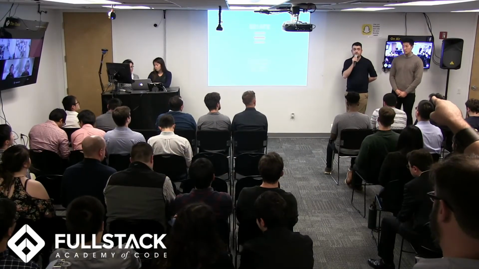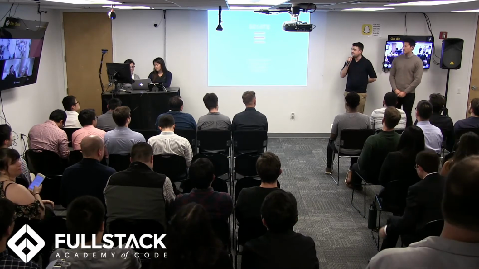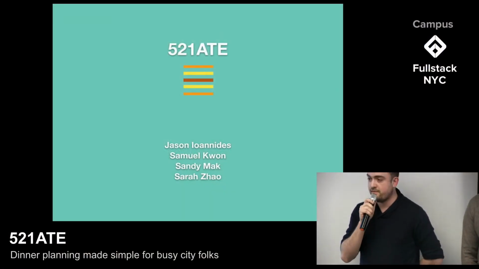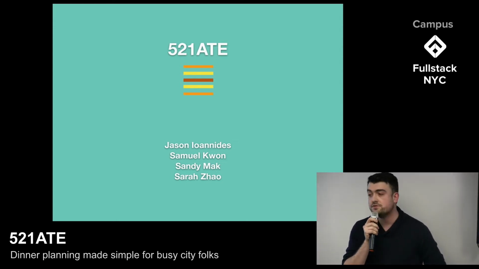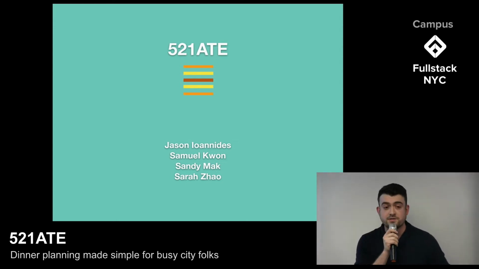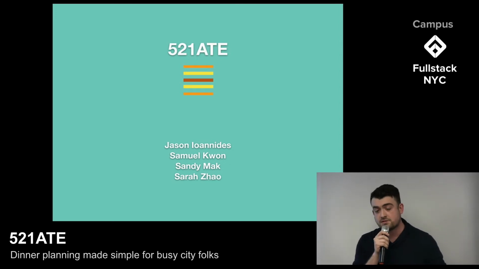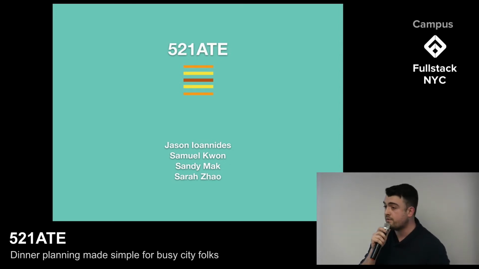Good afternoon, everyone. My name's Jason Ioannidis. This is Sam Kwan, Sandy Mack, and Sarah Zhao, and we're the team behind 5218. Going to dinner is a lot of fun, but making plans really isn't. When a user joins our application, their geolocation is captured. As other users join that same session, their geolocations are captured as well. We pull a center point from those geolocations and show the users in the group all the restaurants proximal to that midpoint. The users can then vote. After that, a decision is made and the plan is set.